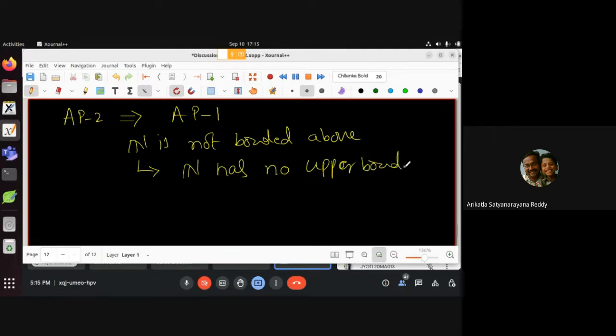What is that meaning? Can somebody tell me what "not bounded above" means? Yeah, Aryan? Asha, okay. Asha Devi, what do you mean by N is not bounded above?